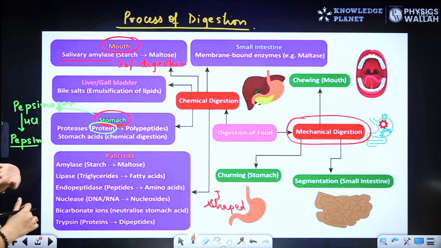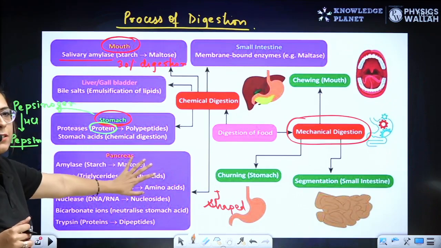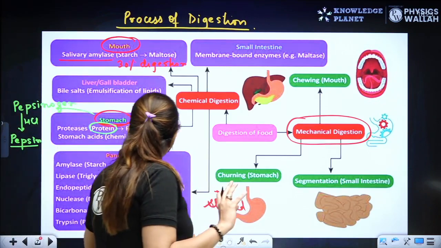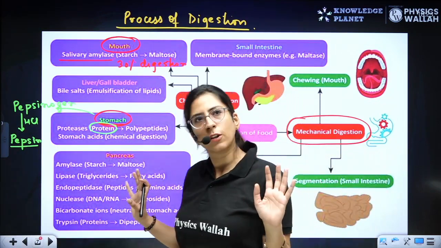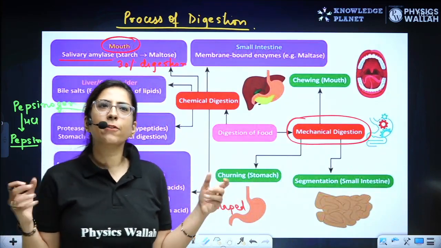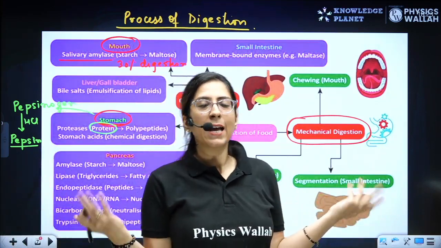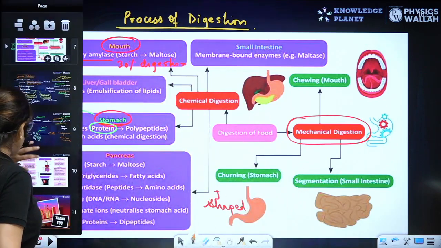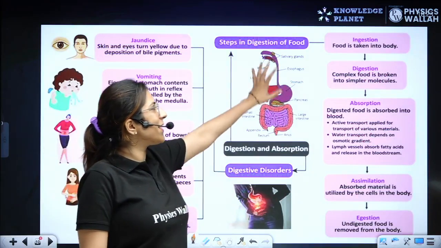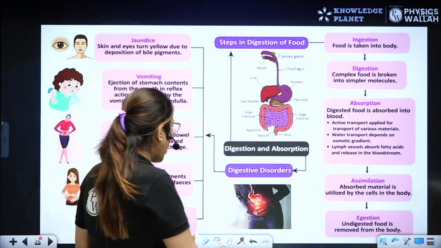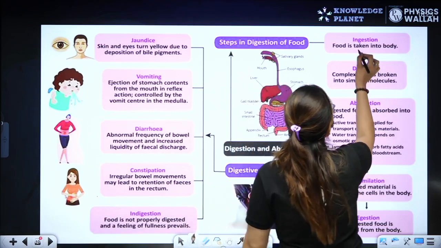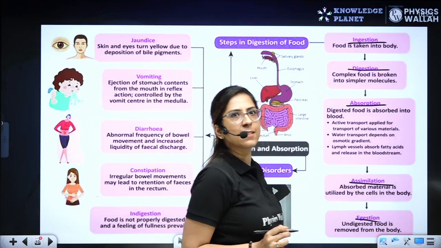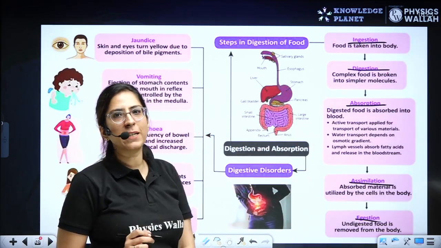Clear? Now let's look at this. So amylases, pancreas, this is how all the digestion occurs. This is what you have to remember. Whatever it is, I have already explained to you. Happy? And if you have any doubt, what do you have to do? You have to comment, and your Chavi ma'am is with you. Definitely I'm going to help. Let's move on to the next topic. That's a step in the digestion. Are you acquainted with all these steps? Yes, we have already completed these steps, isn't it?